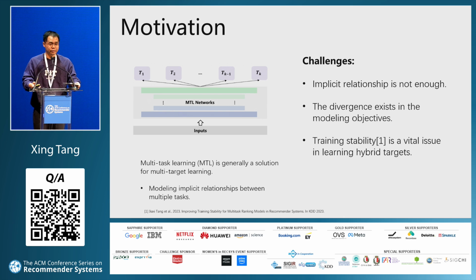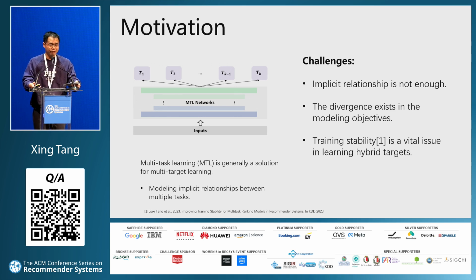There are several challenges we need to notice here. First, MTL aims to model implicit relationships among tasks. In our problem, the relationships are explicitly dependent on each other. Second, divergence exists. Usually, our core targets are continuous values, whereas the preceding targets are discrete.